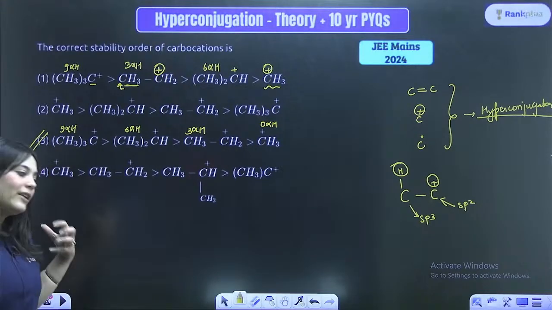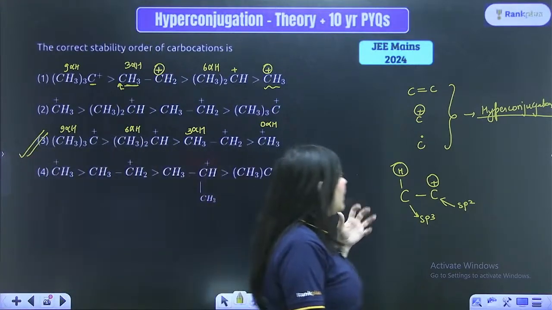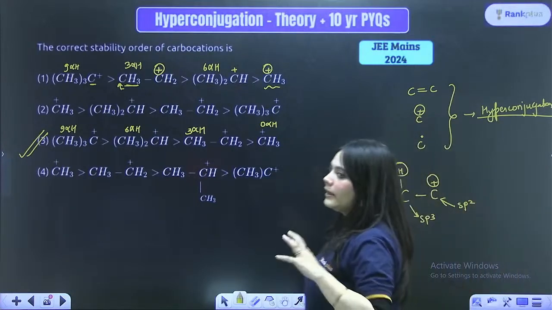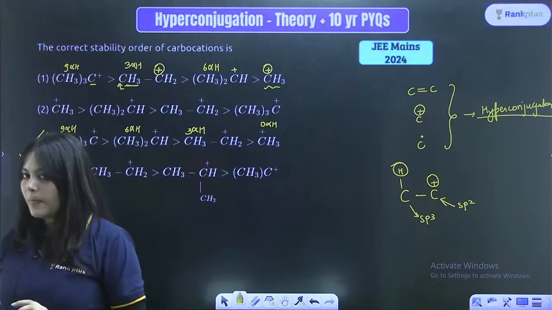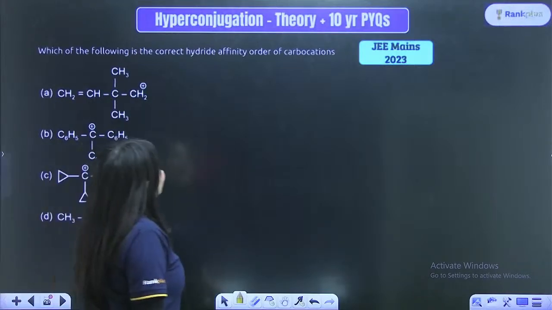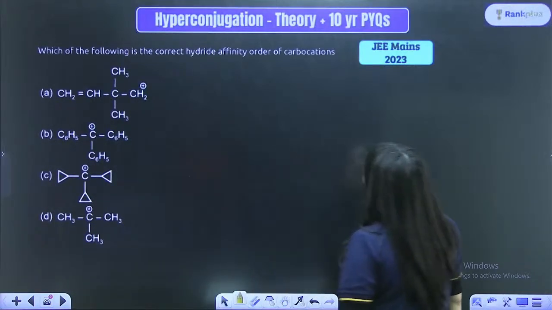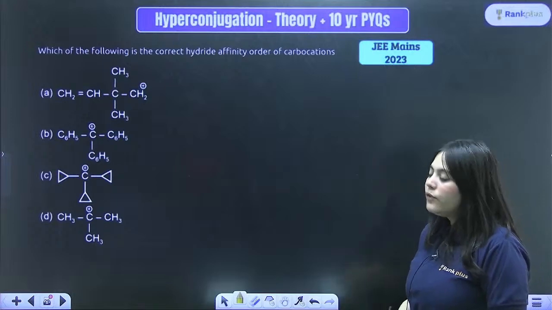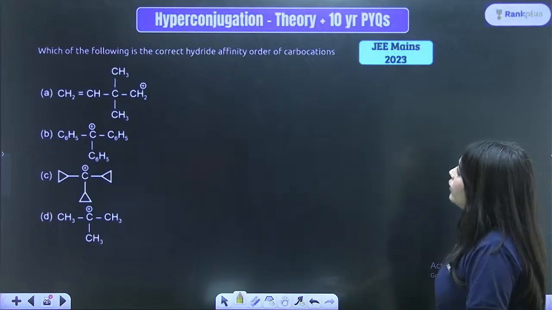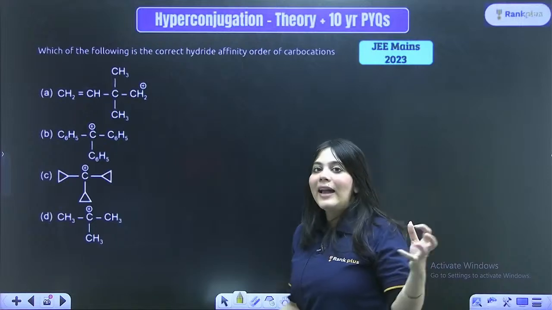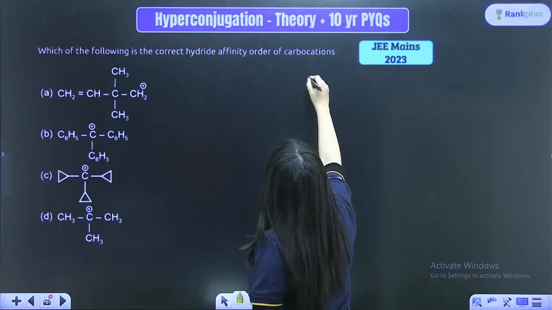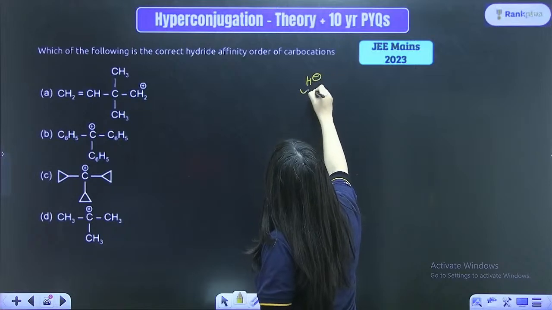The more the number of alpha hydrogens, the more stable the compound will be, whether it is an alkene, a carbocation, or a free radical, right? Okay, let's move forward. Which of the following is the correct hydride affinity order of carbocations? Hydride affinity means what? Which will readily take up the hydride ion, which is the H minus ion.